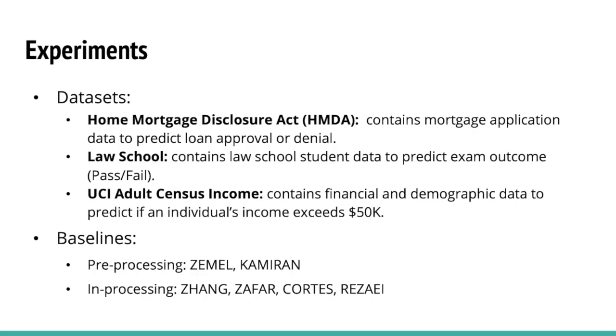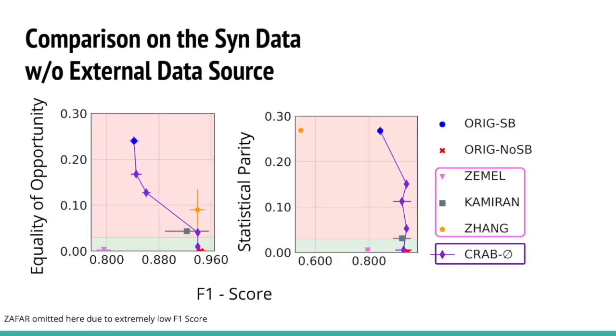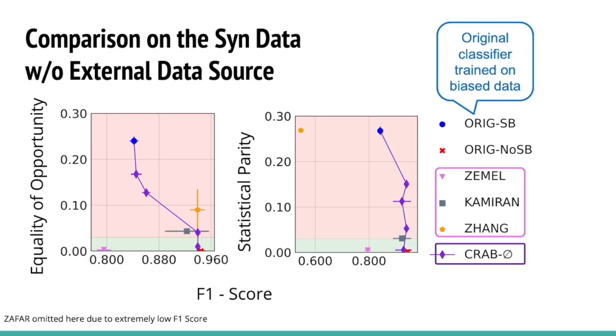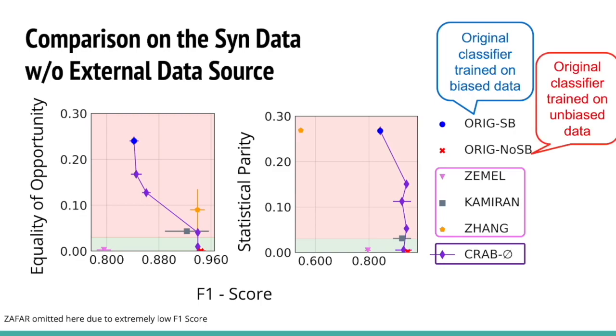We test our approaches on 3 popular datasets, and we compare with 2 preprocessing baselines and 3 in-processing baseline methods. Among the in-processing baseline methods, Cortis and Rezai correspond to methods that also use external data to help ensure a fair model on the target population. We first compare our methods in the setting that we have no access to the external data source. Here, the blue point refers to the original classifier trained on the biased training data, and the red point refers to the original classifier trained on the unbiased test data.